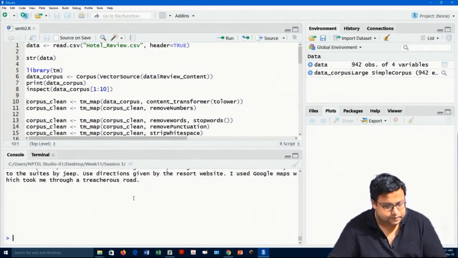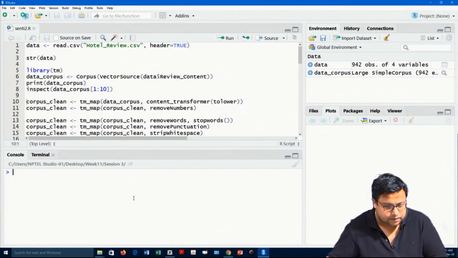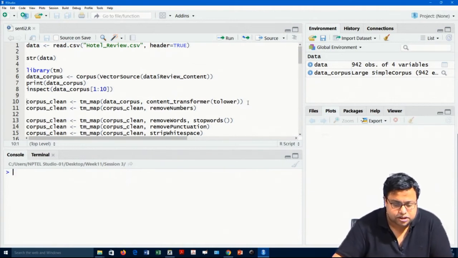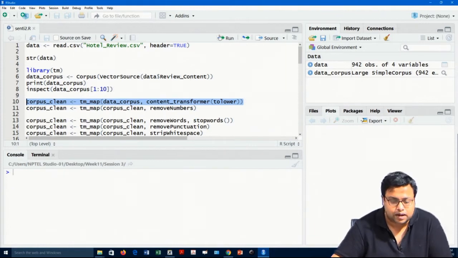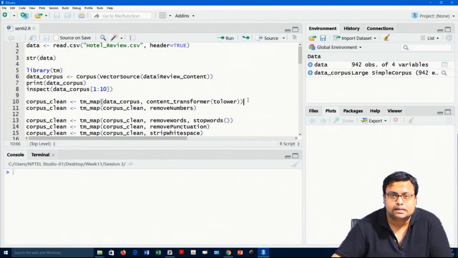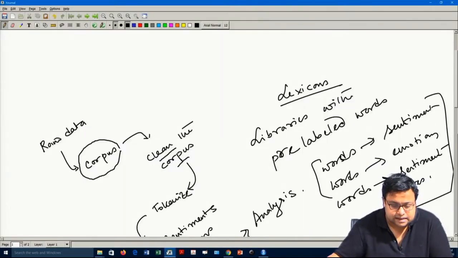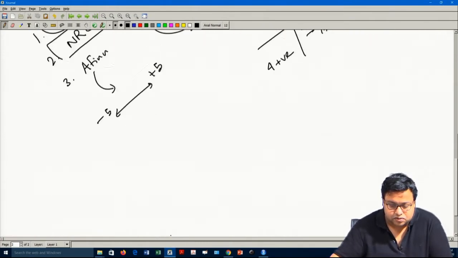Fair enough. Now the next job is to change all the text to lower case. Why will I change it to lower case? So that these things are understood equally.